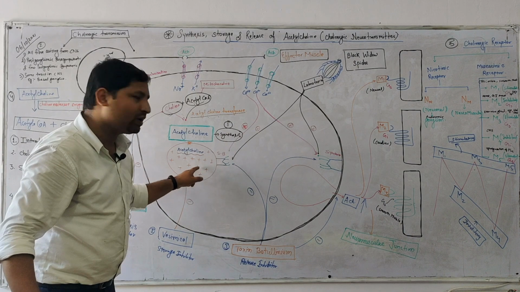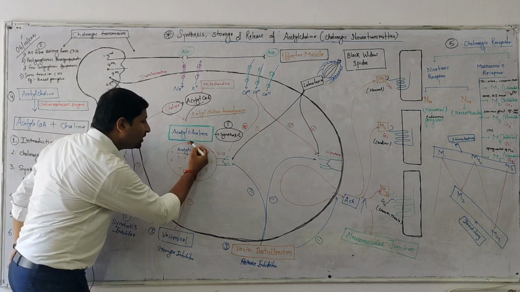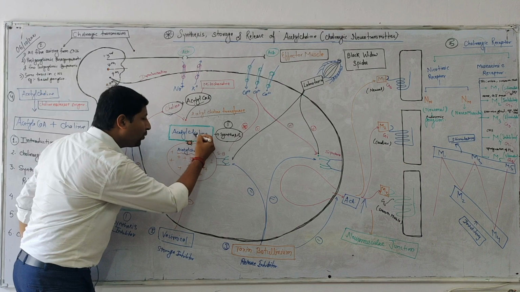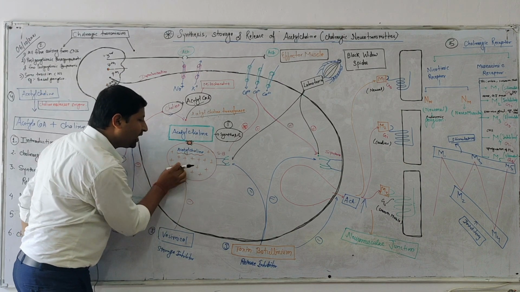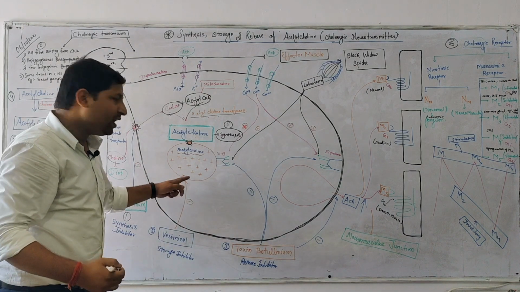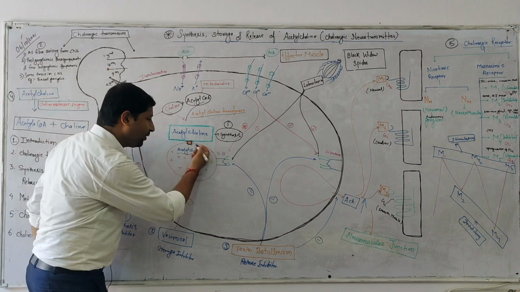So this is the first part; the synthesis has been completed. Now it will be stored in the vesicle. The second part has started. There is a pump through which the acetylcholine will come and be stored into the vesicles, in globular form.